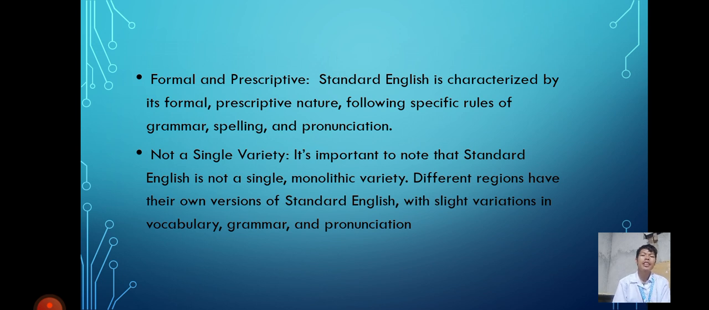Standard English is not a single variety. It's important to note that Standard English is not a single monolithic variety. Different regions have their own versions of Standard English with slight variations in vocabulary, grammar, and pronunciation.